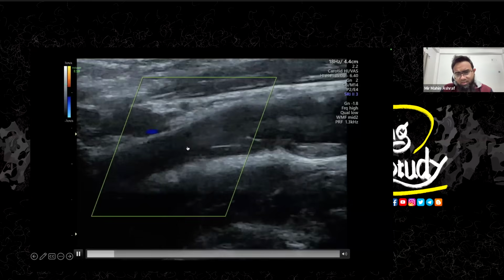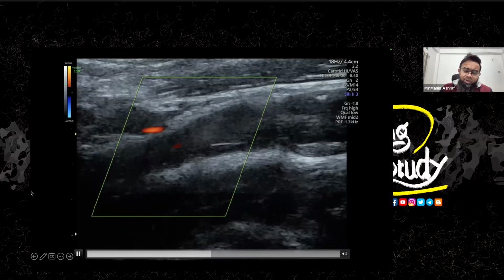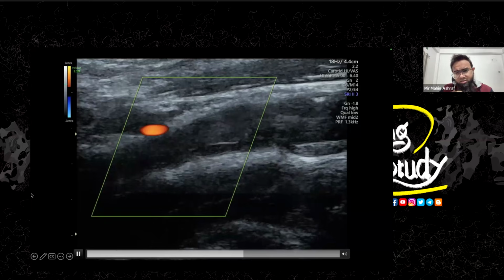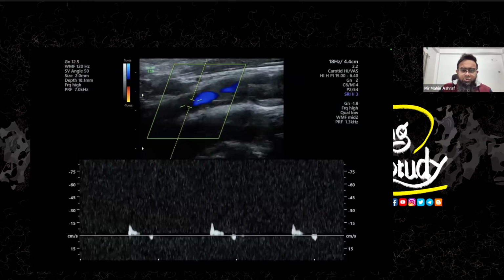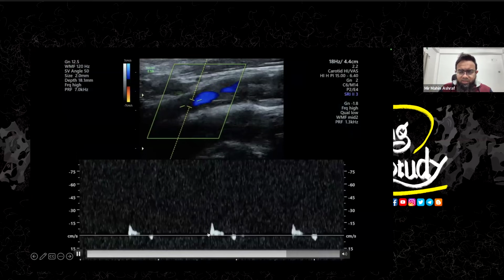You see some blue and some red because some flow is going towards the brain and some is coming back from that part. So we took the sample. You can see a very sluggish amount of flow with no flow in the diastolic component.